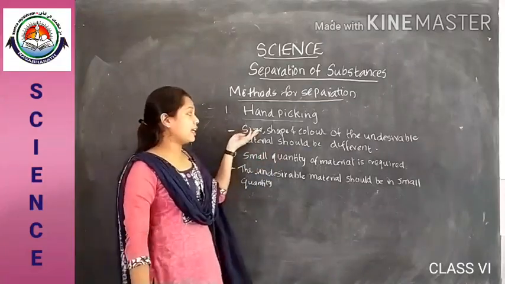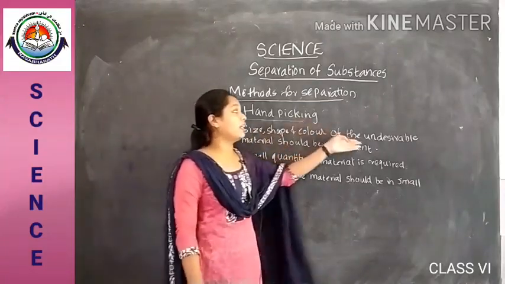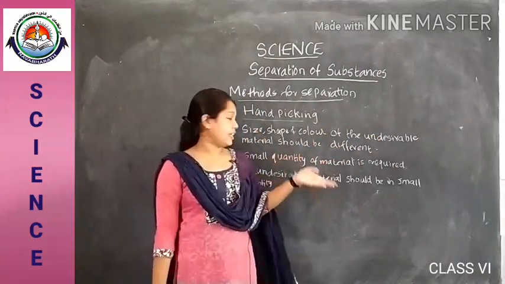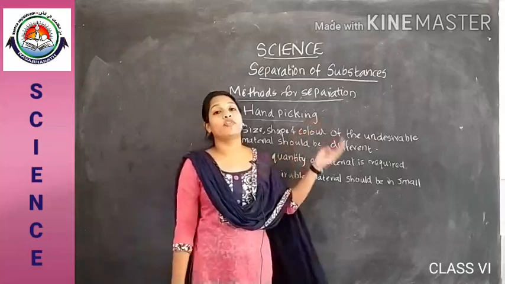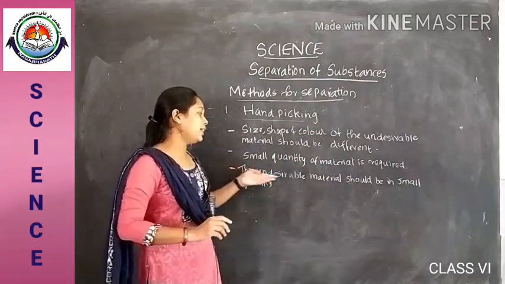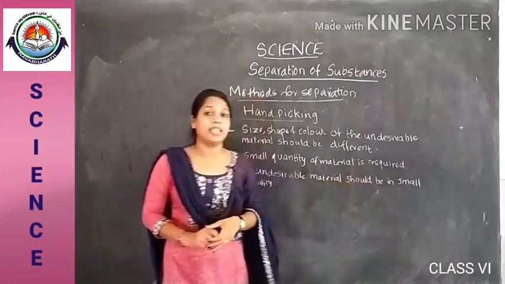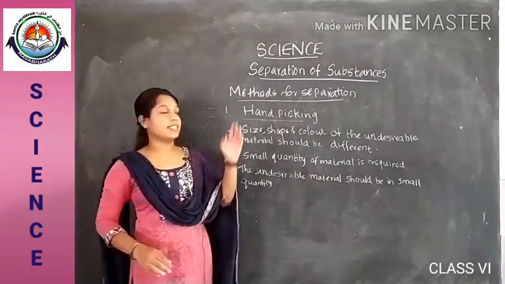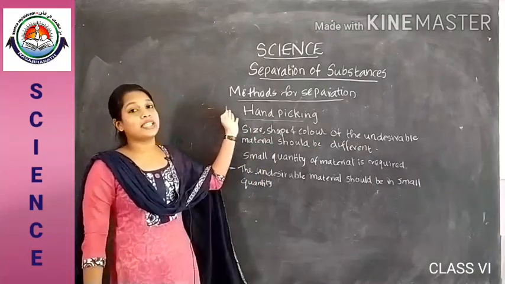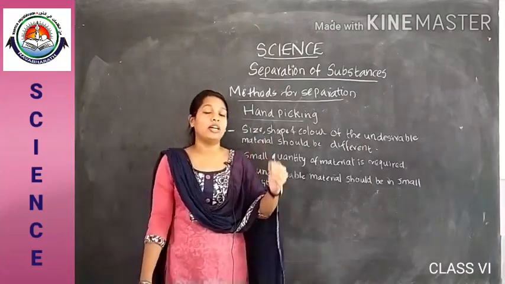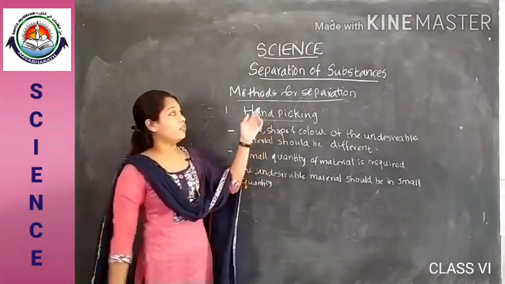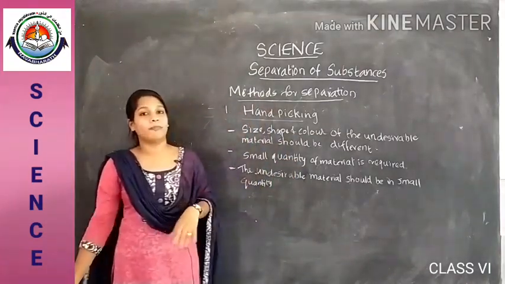The requirements are that the size, shape and color of the undesirable material should be different, the quantity of the mixture should be small, and the undesirable material should be in very small quantity. These are the conditions needed for choosing the hand picking method for the physical separation of the components of a mixture.